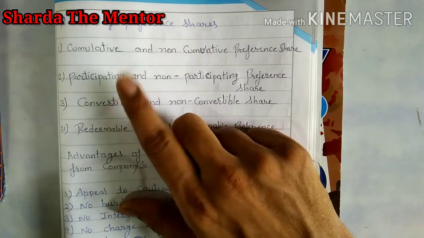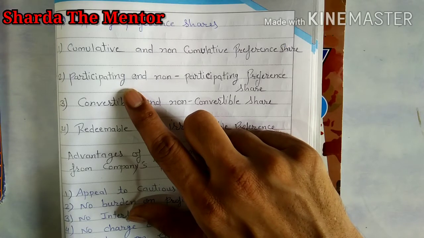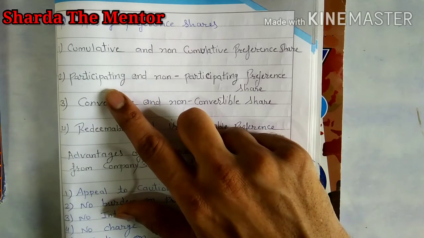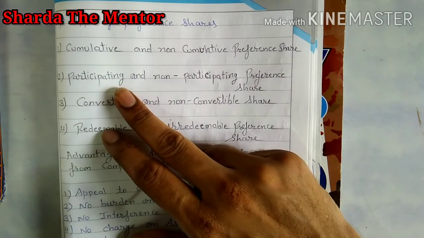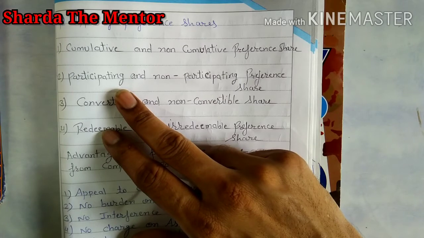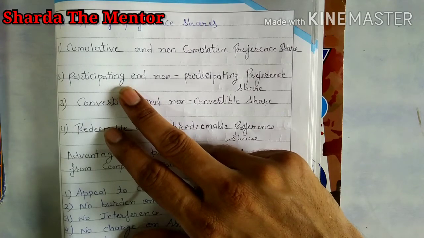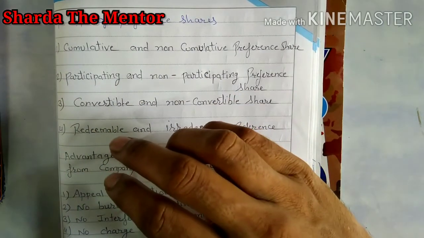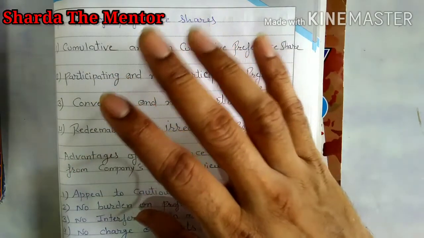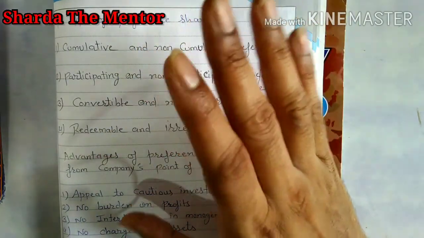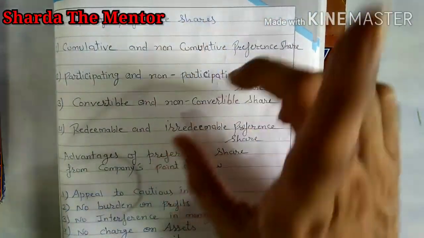But if it is participating preference shareholder, company first pays the fixed rate dividend, whatever decided by the company, to the participating preference share. And after that, whatever amount remains, part of that will be distributed to the equity shareholder, whatever management decided for that. Suppose 4 lakh they have paid to the equity shareholder. Out of 10 lakh profit, 5 lakh already they distributed to the preference shareholder and equity shareholder. Now 5 lakh rupees remain.